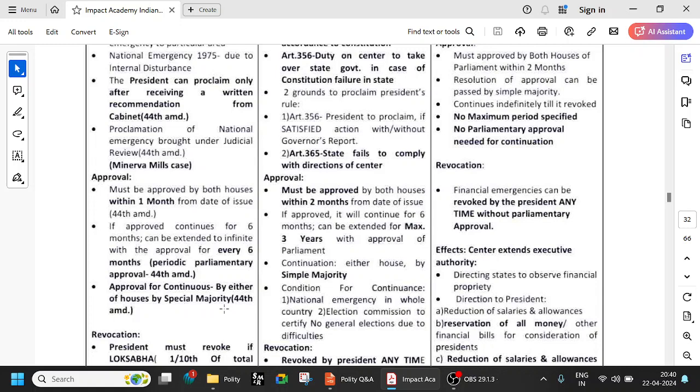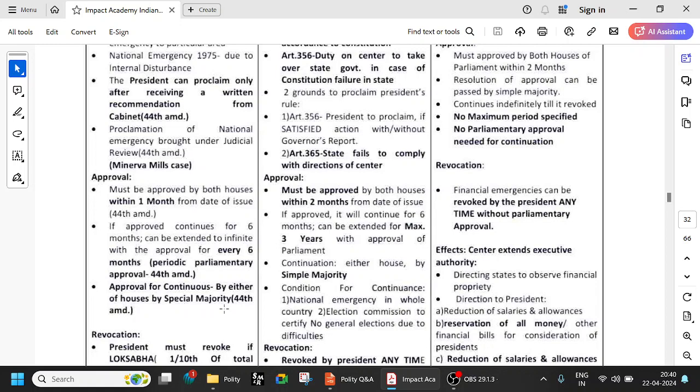That is one thing. So special majority is more than two-third of the number of people present and voting, and also more than 50% of the number of seats in that particular house.